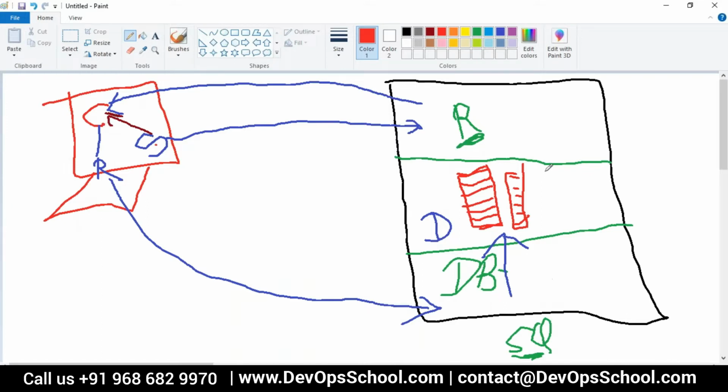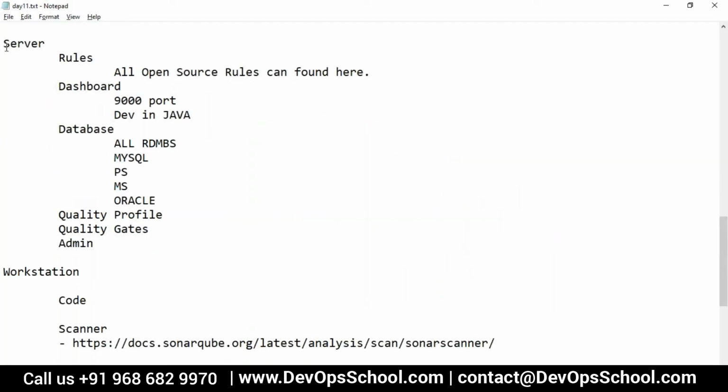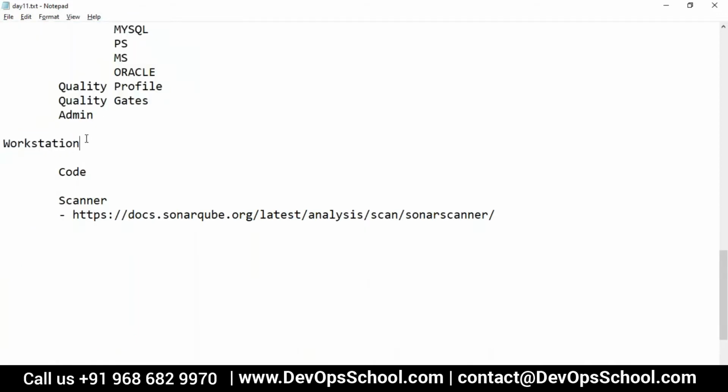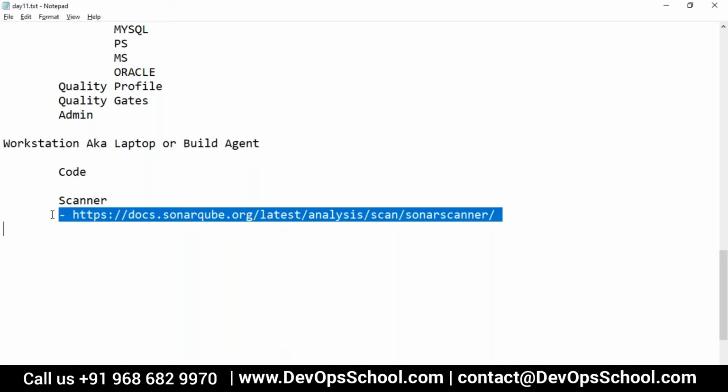This SonarQube server is a GUI here, a dashboard, a UI interface. So remember that the components are different. Here, the server has everything, but the workstation means your laptop or build agent. The build agent will have the code and a scanner. The scanner can be multiple types, depending on what builders you are having. Make sense?